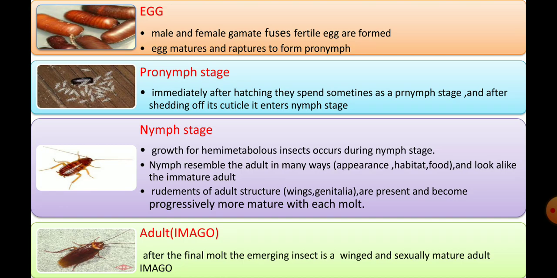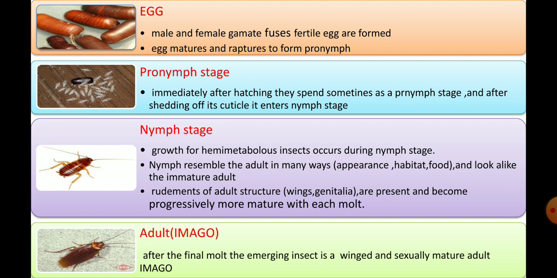Now let's see the stages of hemimetabolous insects in detail. The first stage is the fertilized egg stage. Here the male and female gametes fuse to form a fertilized egg. The egg ruptures to form the pronymphal stage. This pronymph, after shedding its cuticle, enters the nymphal stage. During this stage, all the growth related to its development occurs.